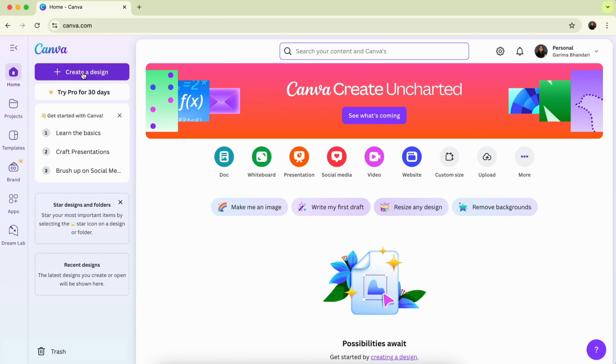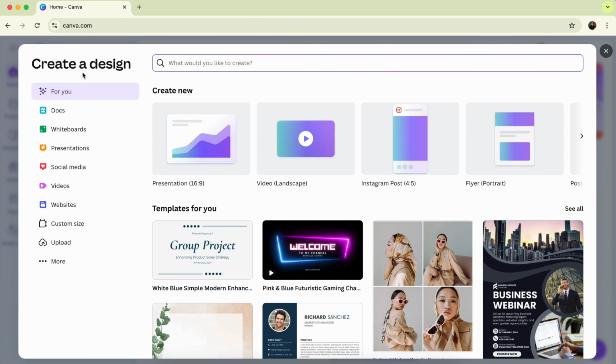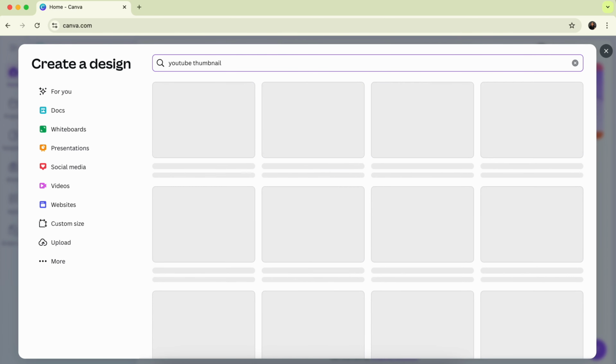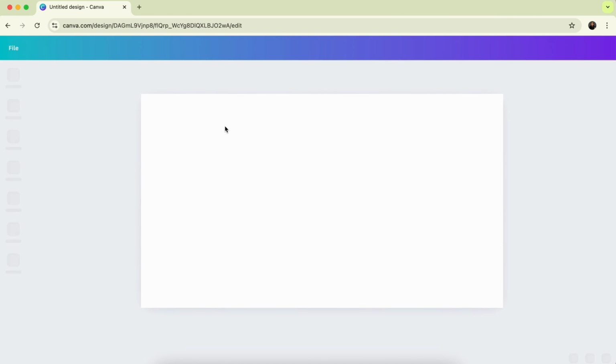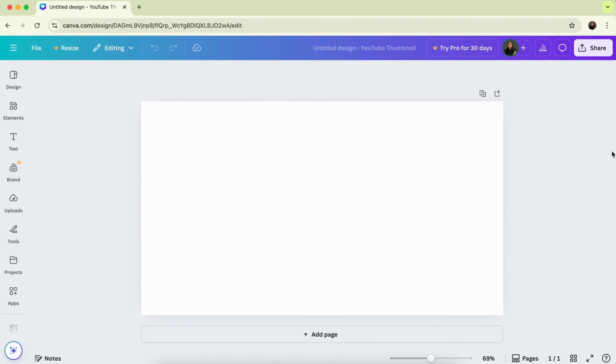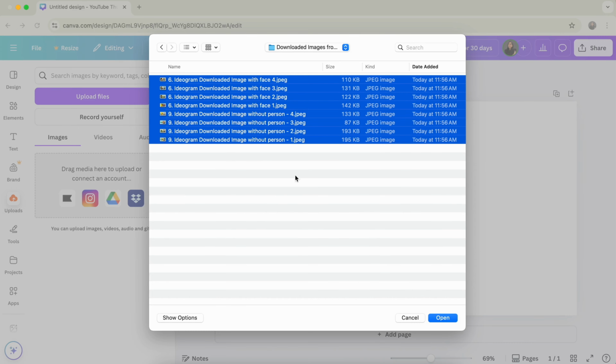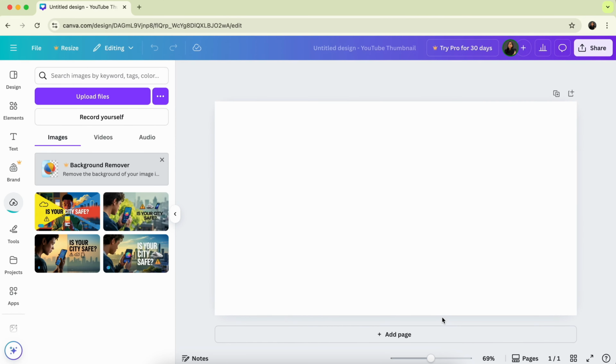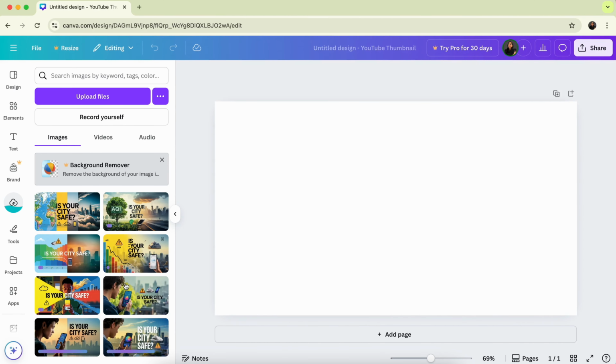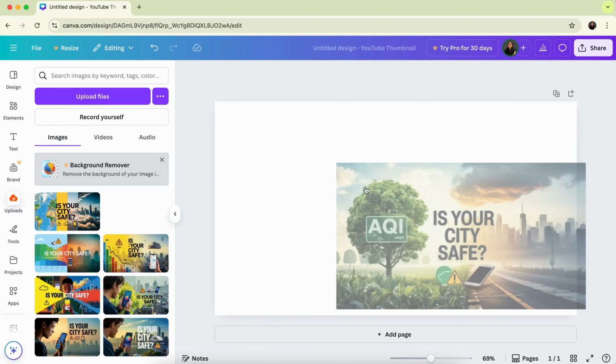So once you're here, you can click on Create a Design. In this box where it says what would you like to create, you can type YouTube thumbnail. Canva has made the size of this page to match exactly with the one that YouTube accepts for thumbnails. Now you go to Upload Files to upload the images that you just downloaded. All the thumbnails are now available on the left panel. So I'm selecting this particular thumbnail to edit.